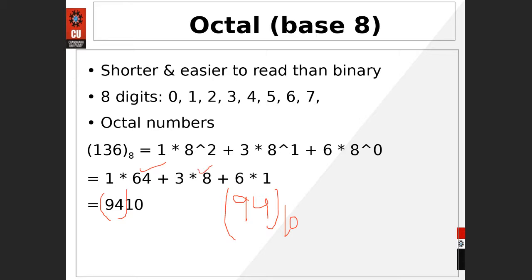Okay, 64 plus 24 plus 6 will be equal to 94 to the base 10. So 94 to the base 10 would be represented as 136 to the base 8. I will show you how to convert one number to the other. For the sake of simplicity, today we are just going to discuss the number systems. That's it, nothing else. In the next lecture we are definitely going to deal with how to convert, or maybe an introduction to how to convert a number from one number system to the other.